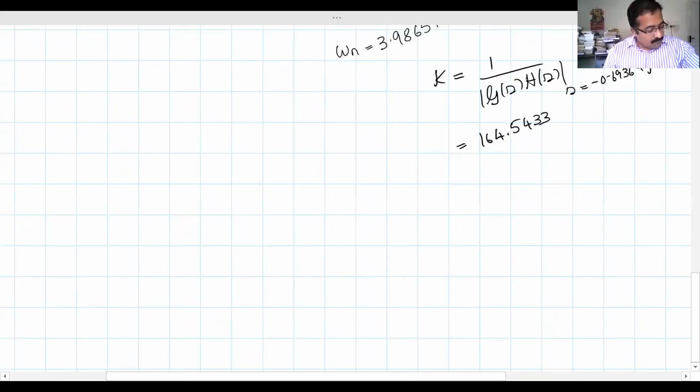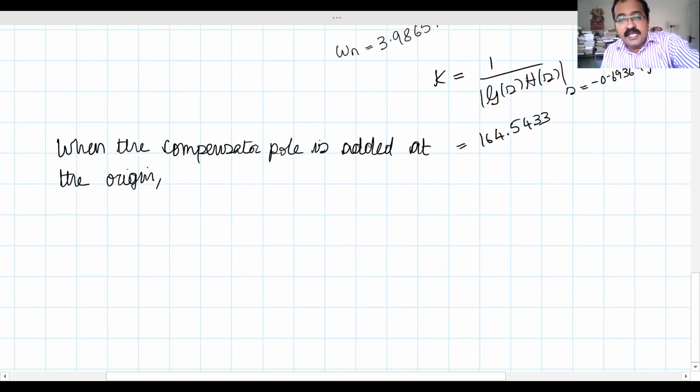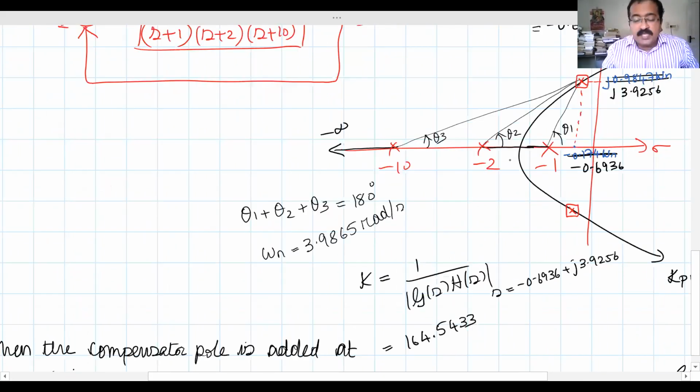So now we will add the compensator pole at the origin. See here, right now, this is on the root locus.